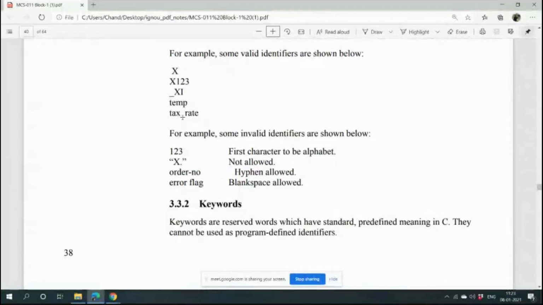So valid identifiers should be made up of characters and digits, but the first letter must be a character or underscore, no digit is permitted, and no other special characters excluding underscore are permitted.